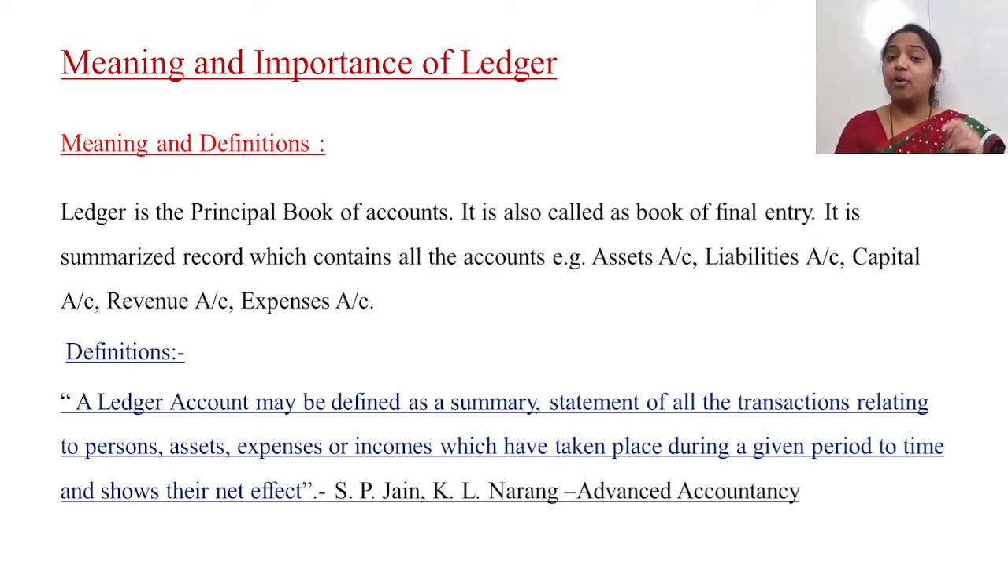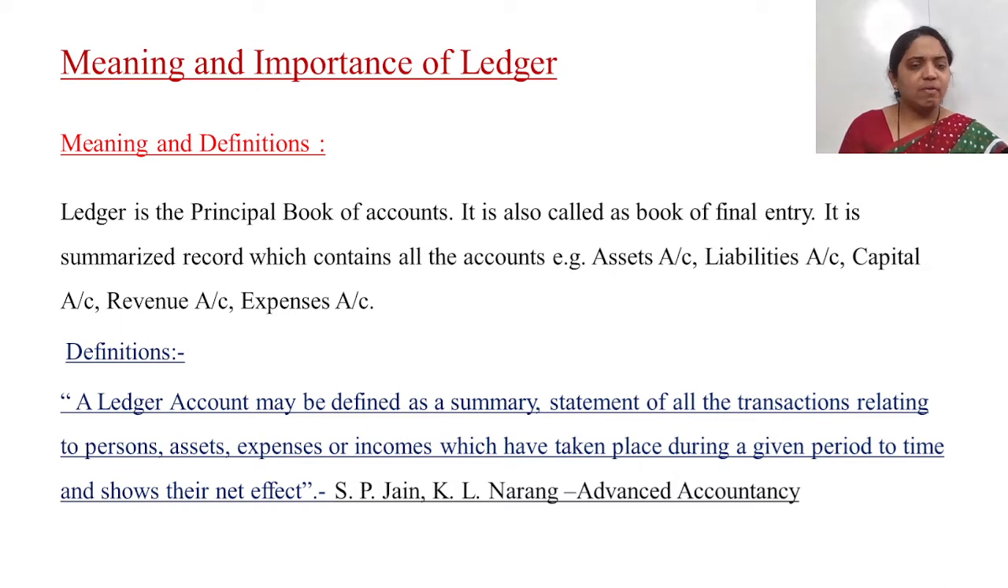Journal is also the book of original entry, you can say prime entry. And here, ledger is the book of final entry. It is a summarized record which contains all the accounts. Example: assets account, liabilities account, capital account, revenues account, expenses account.